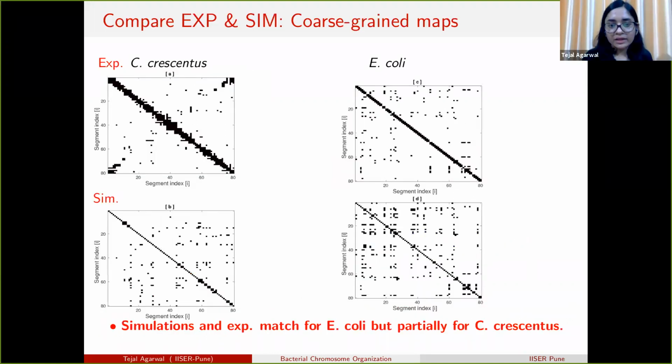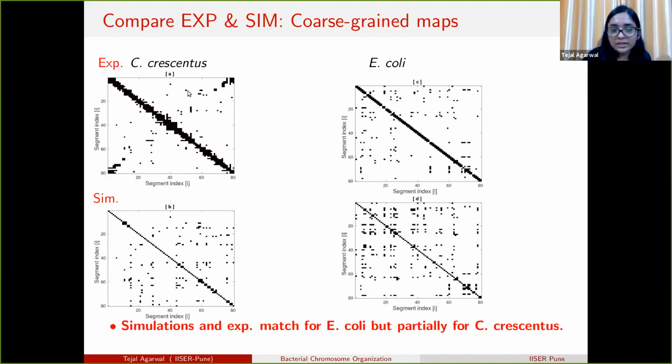Next, we compare the experimental and simulation contact maps to validate our model. For that, we coarse-grained the experimental contact map to an 80 cross 80 matrix. Actually, it is a 4000 cross 4000 matrix, but we coarse-grained it to 80 cross 80 to compare with our simulation.